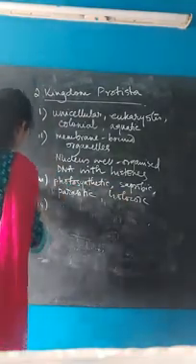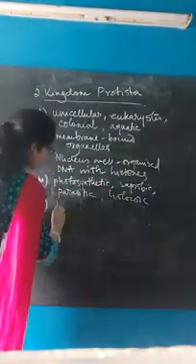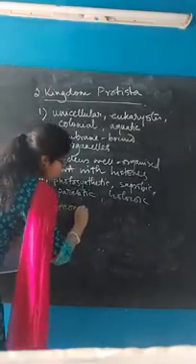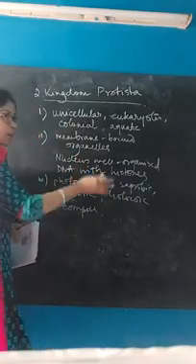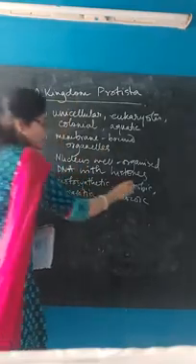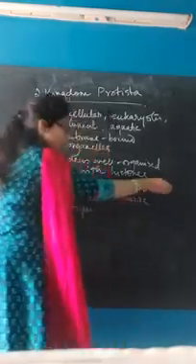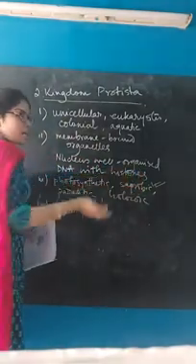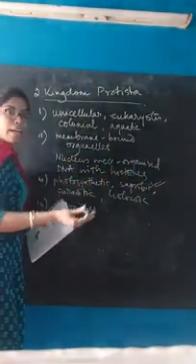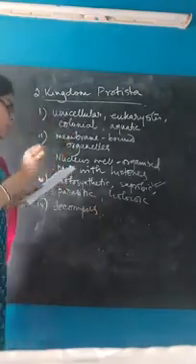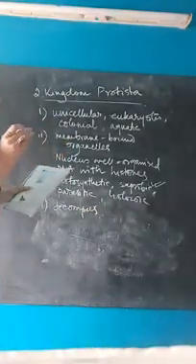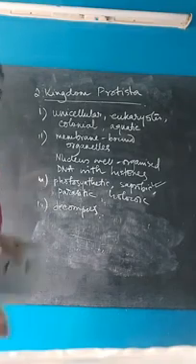Next, number 4, slime molds play role of decomposers. Again, they also play as decomposers because certain organisms of Protista undergo saprobic mode of nutrition only. That means they feed on dead and decaying organisms. As a result, they act as decomposers. So these are the unique or identifying characteristics of kingdom Protista.